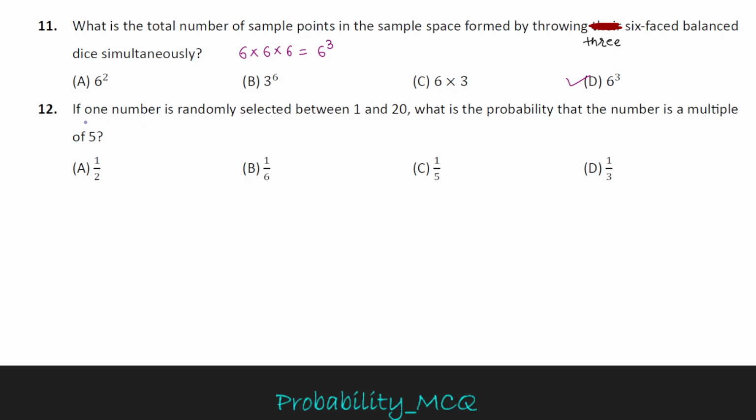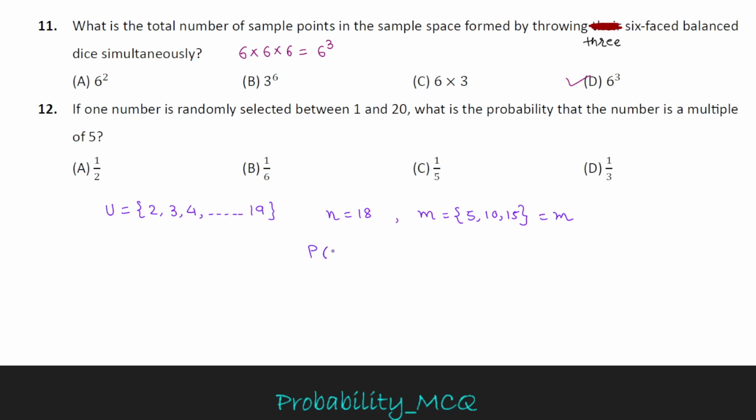Now question number 12: if one number is randomly selected between 1 and 20, what is the probability that the number is a multiple of 5? Okay, between 1 and 20, the sample space starts from 2, 3, 4 till 19. The total number of sample points n equals 18 here, and multiples of 5 are three numbers: 5, 10, and 15. Therefore, m equals 3.